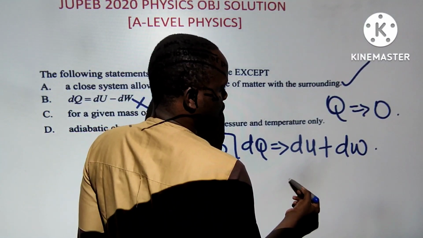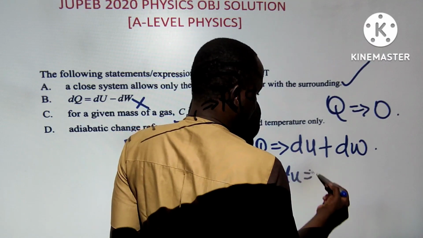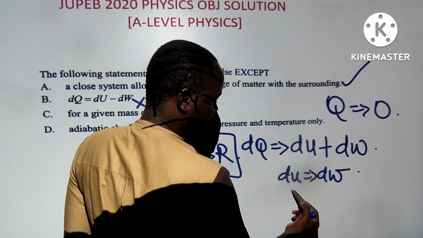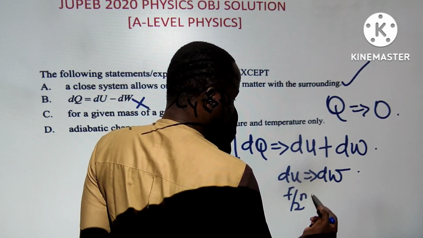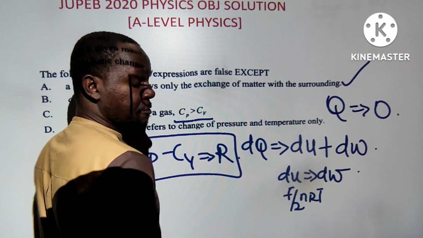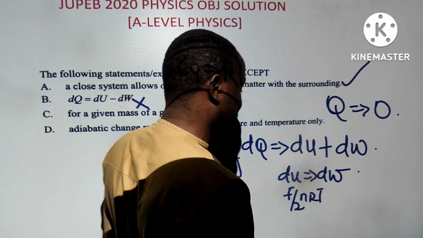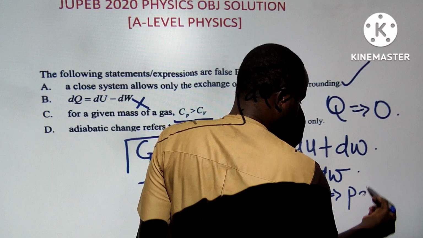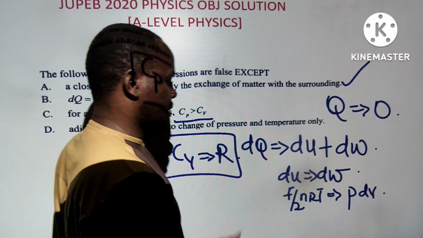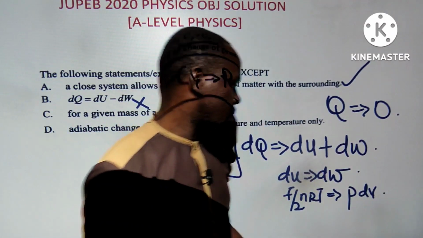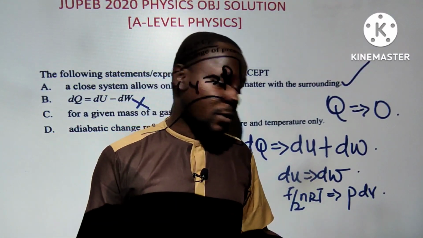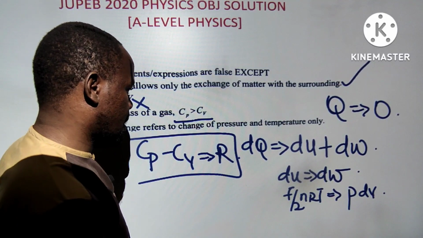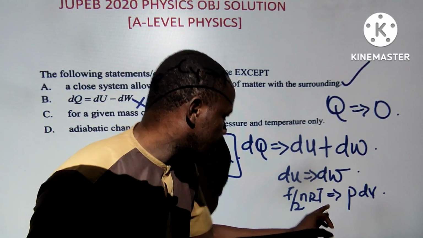U equals W. You know U from the formula is given as f by 2 nRT, from kinetic theory, where f means the degrees of freedom of the molecule. Then W equals PV or PdV, however you want to write it. So what am I trying to say? If Q is equal to 0, the only parameters we have in thermodynamics are the pressure and the volume, and also the temperature.